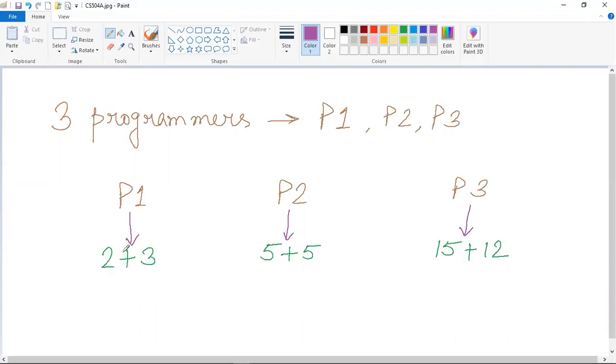Now suppose the operator is not given to them. In these cases only the operands are given to them, the operator is not. That means if you provide the two integers only to all three programmers, they will not be able to understand what they actually have to do with these values.